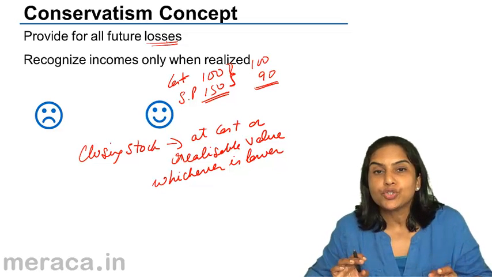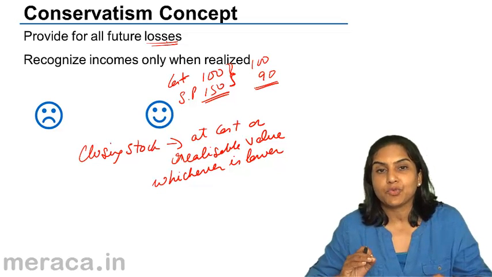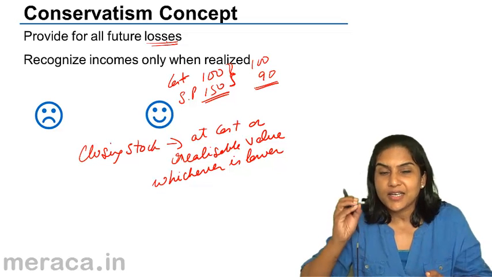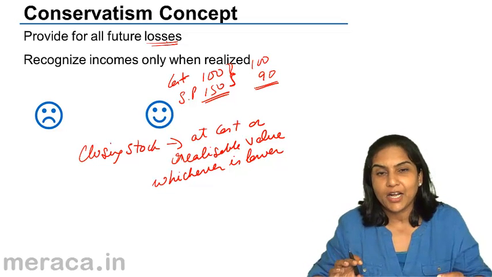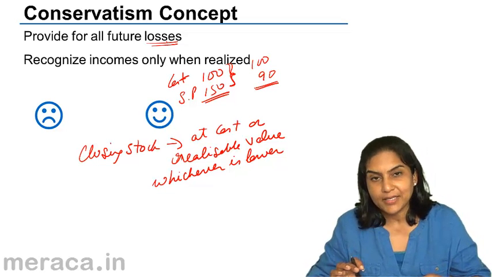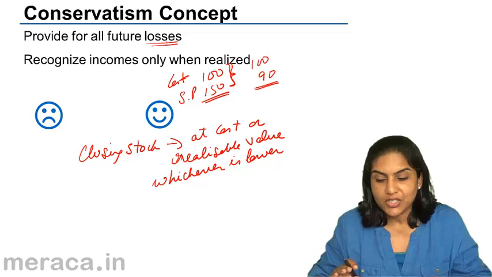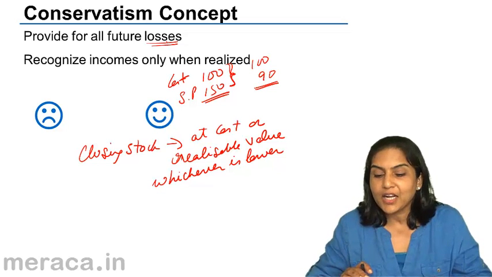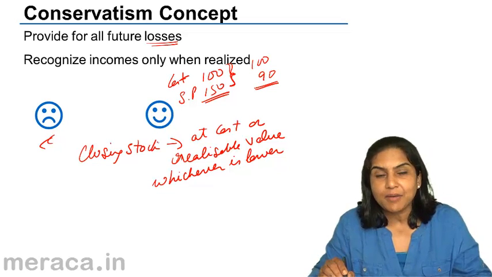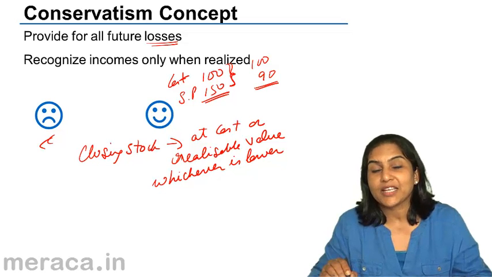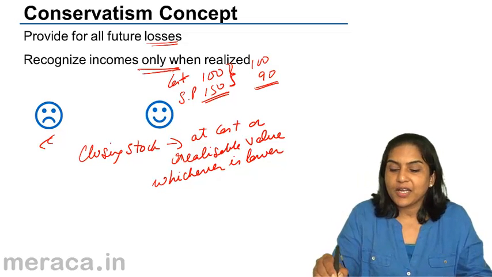Similarly, if I have sold goods on credit to a person and I expect him to default, and I've seen indications that he is not going to pay this money, I have to provide for a bad debt. Thus, the conservatism concept is another basic concept wherein if we expect any losses, we provide for them. But as far as incomes are concerned, even when we expect incomes, expect future profits, we can recognize them only when they are actually realized.